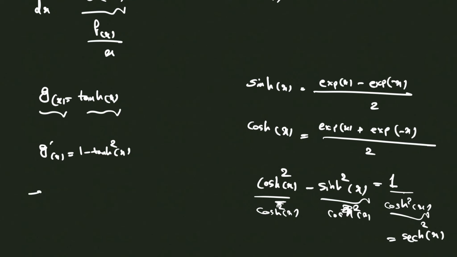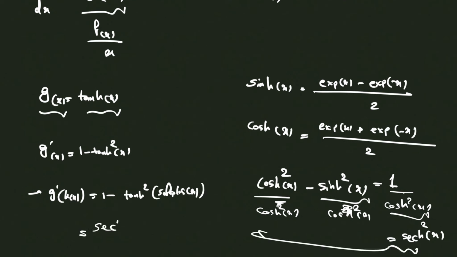And therefore, the g prime of h(x) would be 1 minus hyperbolic tangent squared of softplus of x, which, given this finding, becomes sech squared, hyperbolic secant squared, of softplus of x.